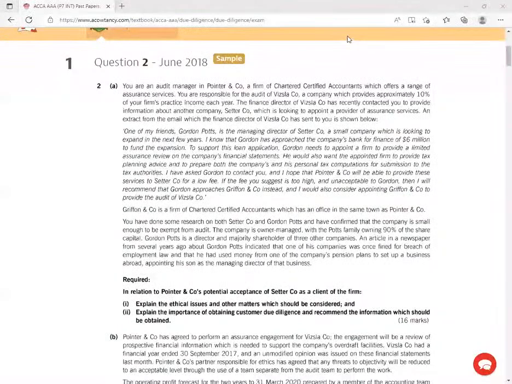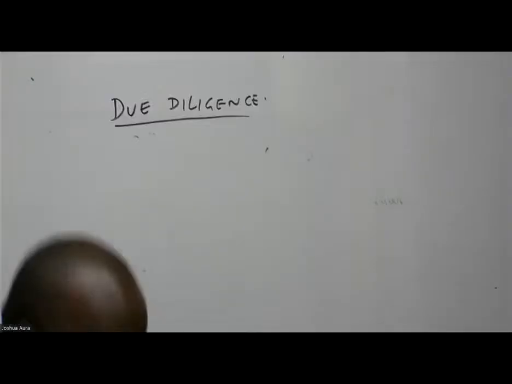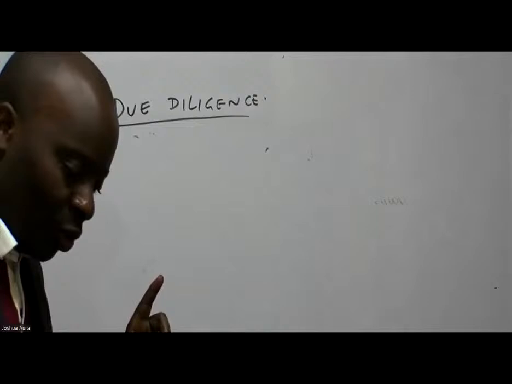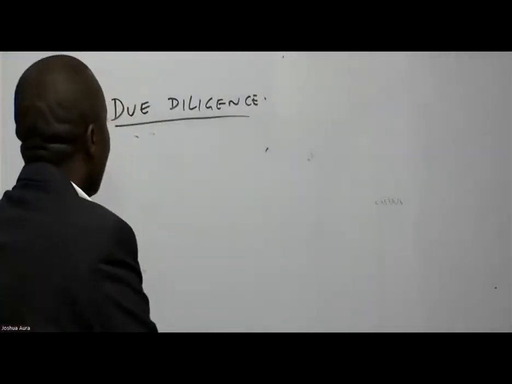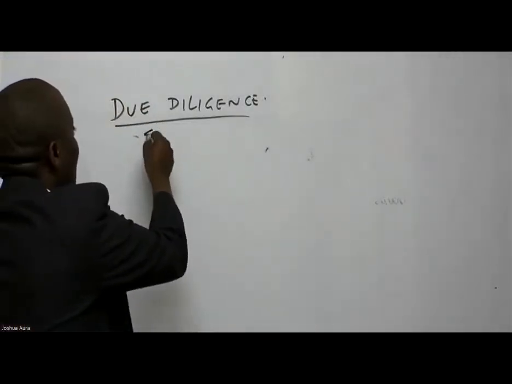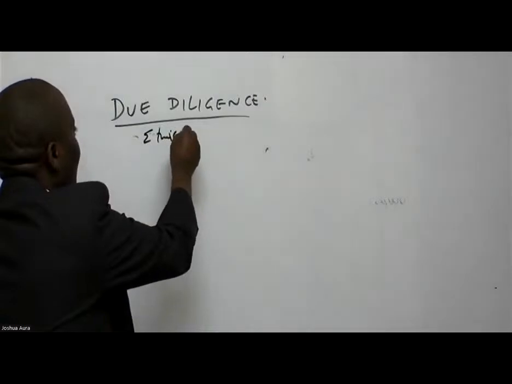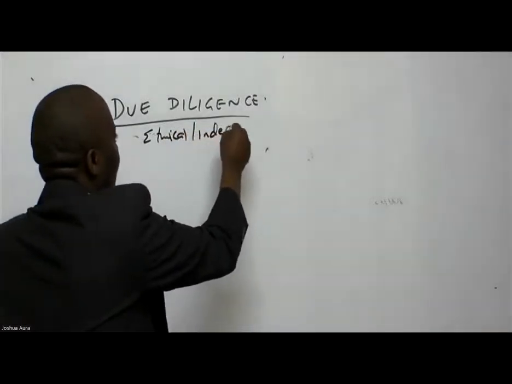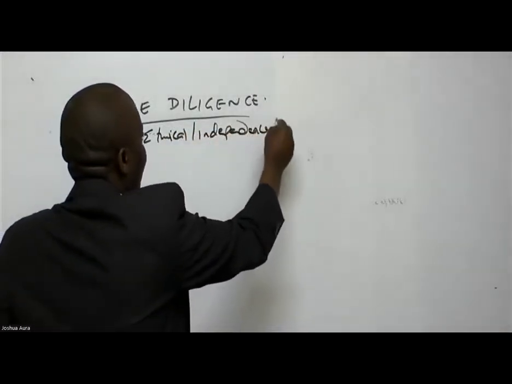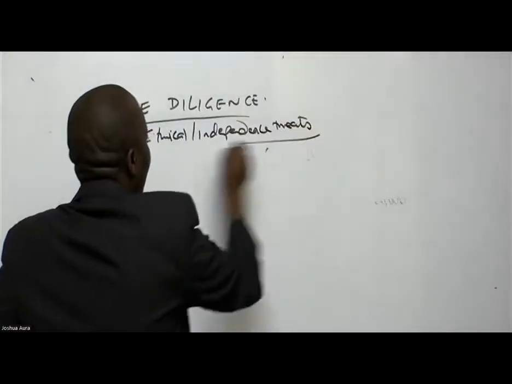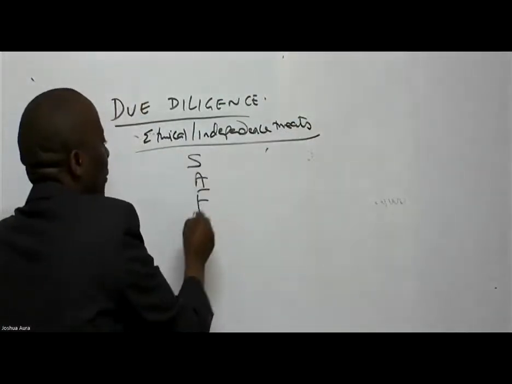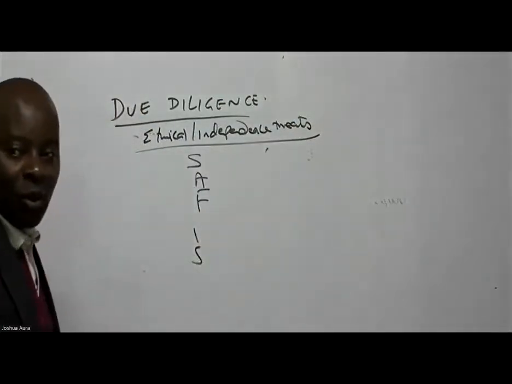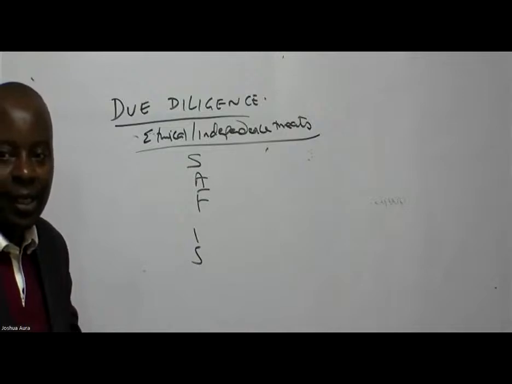I'm able to see an ethical issue there. Which ethical issue am I able to see there? Ladies and gentlemen, remember ethical independence threats. Remember the concept of Mr. Surface.